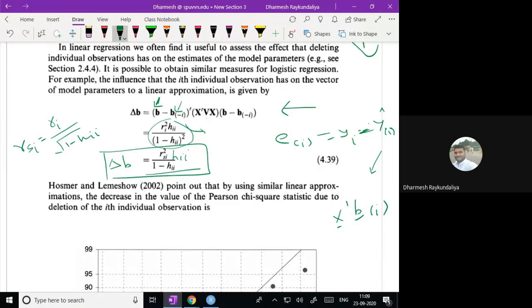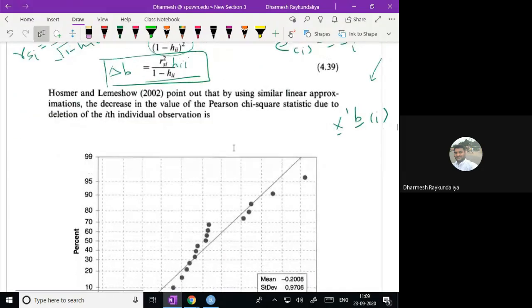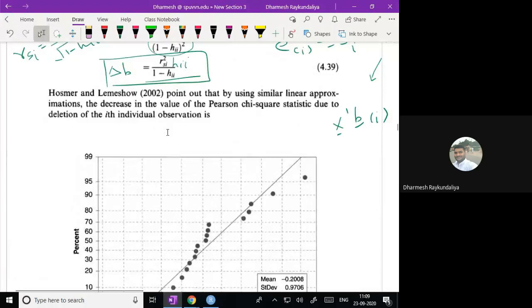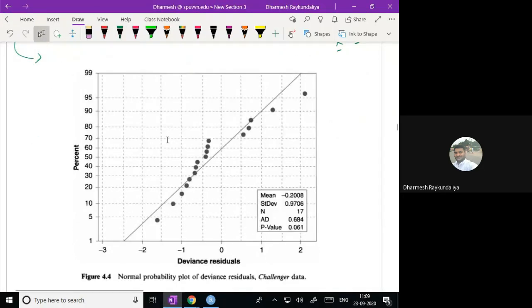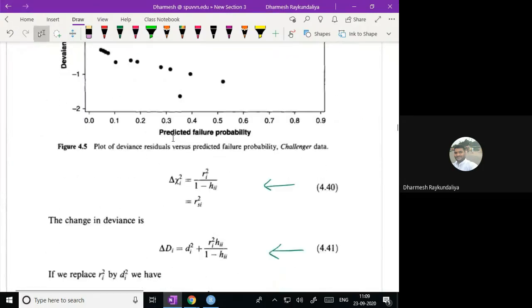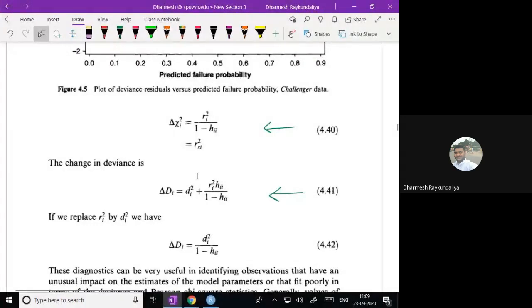If delta B is very large, it means that there is an ith point which is affecting your response. Okay, so once you have this delta B, you can use it to decide the influential point. Similarly, you calculate the Pearson chi-square, or sorry, the difference in the chi-square. So how will you calculate the difference in the chi-square?